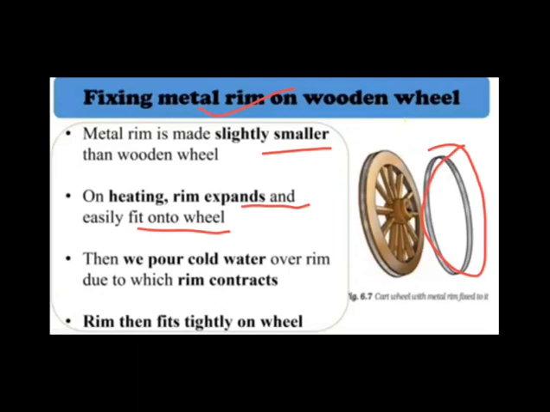Here the expansion works, and after that we pour some cold water over the rim, and due to this cold water the rim contracts. Due to the contraction, the size of the rim reduces, and the rim then fits tightly on the wheel. So this is how the metal rim is fixed on the wooden wheel.